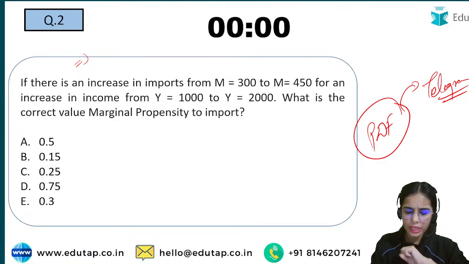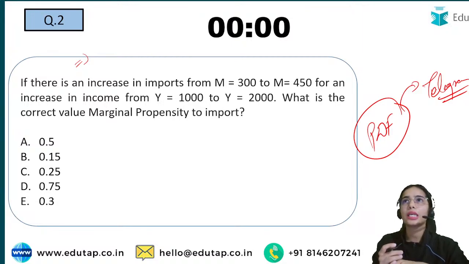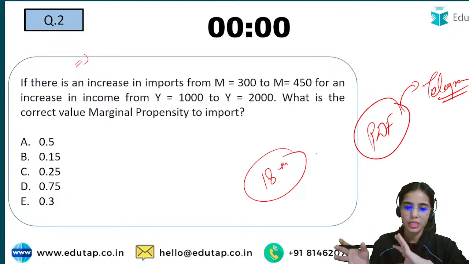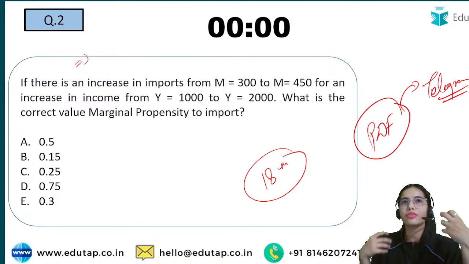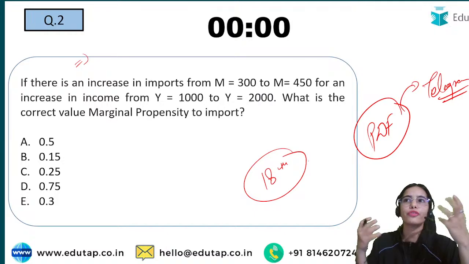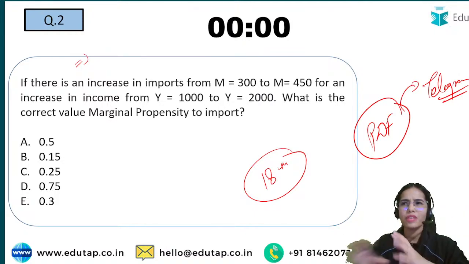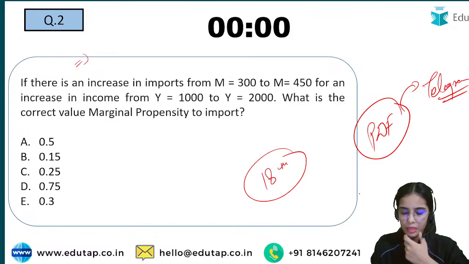Then will it not lead to disguised unemployment? See, classical economics is the economics that was present in the 18th and 19th century. At that time, this kind of disguised unemployment or such concepts were not as prominent, so they were not considered. So just focus on the theory right now.